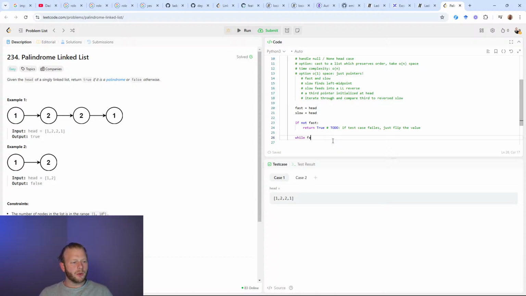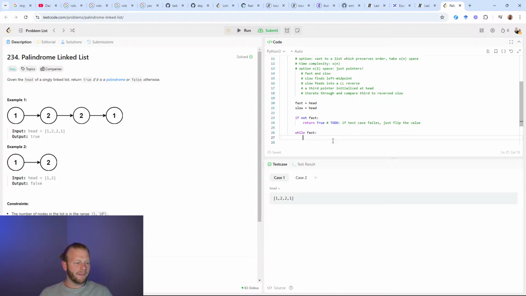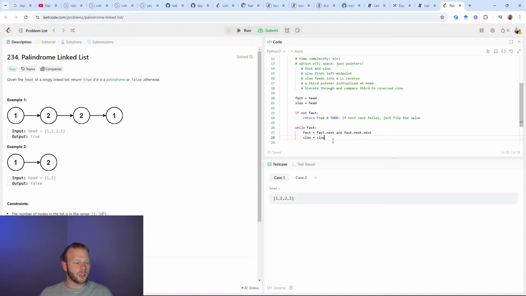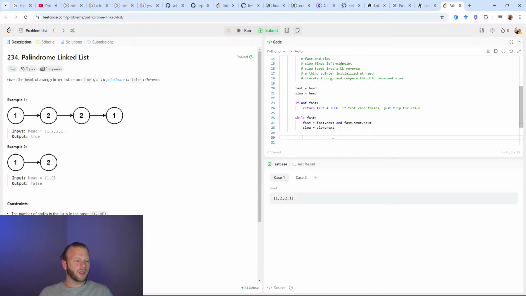Okay, so here I'll say while fast and fast.next, and fast.next.next, fast equals fast.next.next, while slow equals slow.next. And I'll just let that run through to the end, and now slow is left midpoint.